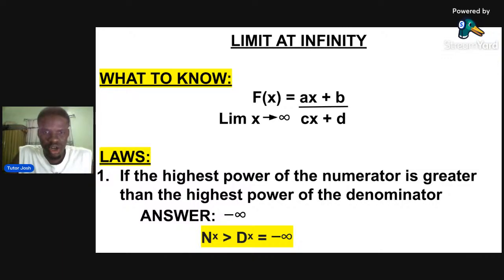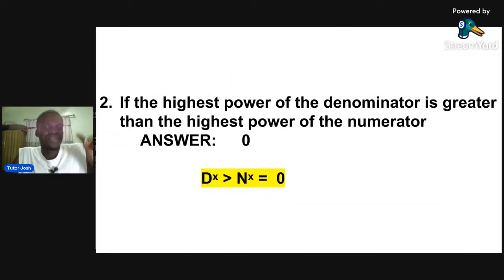So let's just move to the second law. The second law says if the highest power of the denominator, the one at the bottom, is greater than the numerator, the one at the top, what will be your answer? Your answer will be 0. So just check the denominator and numerator. Look for the answers. These are things that I have done, and it has worked, and all my mathematics exams are A. You understand? So if the highest power of the denominator is greater than the highest power of the numerator, the answer is what? 0.